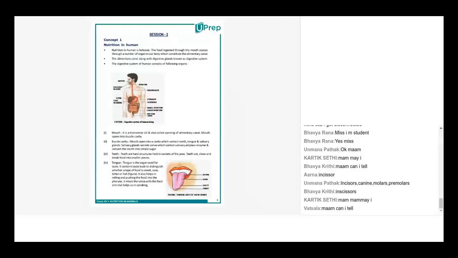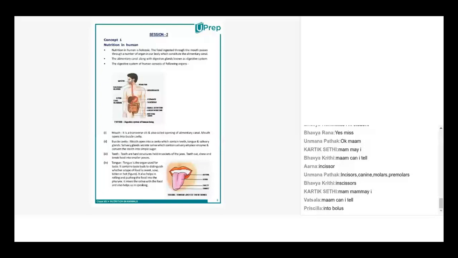See, there is a very thin line of difference again between molars and premolars. What do the molars do? The ones at the very back, molars basically grind. They make it into very small pieces, right? Whatever premolars cannot do, the molars do. Yeah, you can also crack nuts, but that's not the only reason why premolars are used. Premolars are also used for tearing, cracking, and crushing.